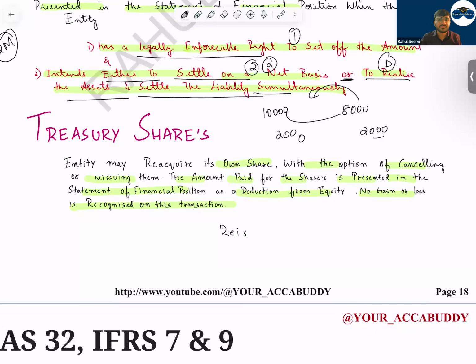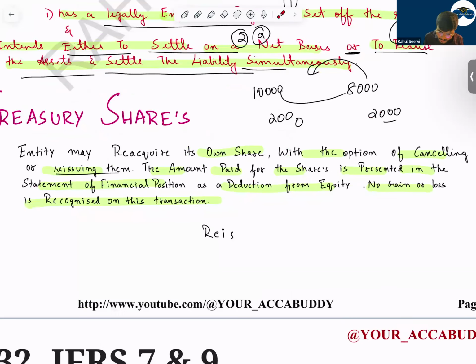See now, if the company is reissuing, then what will happen? The company will do what? The amount paid for the share is presented in the statement of financial position as a reduction from the equity. Whatever is the amount which we have paid and we have received the shares back, the company will reduce the value of the treasury shares from the equity.